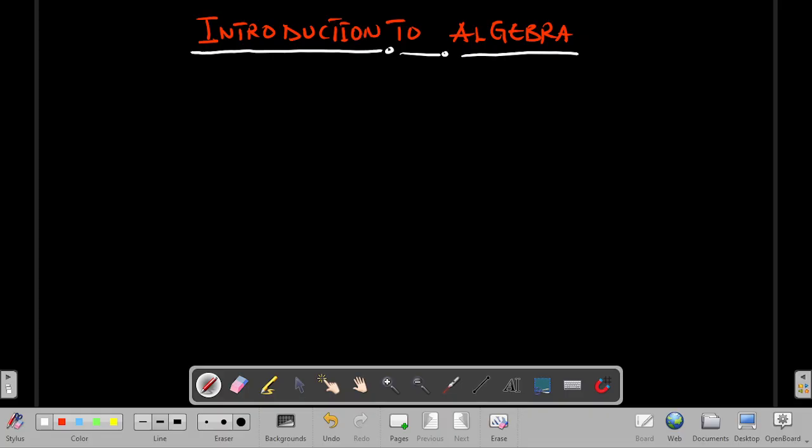So, Introduction to Algebra. We start talking about algebra, we start with what we call the number systems. For the whole course of algebra, you'll be dealing with numbers. So for us to get a very good view of algebra, you need to understand the evolution of numbers, the properties involved, as well as some operations and some necessary key things to know about the number system.